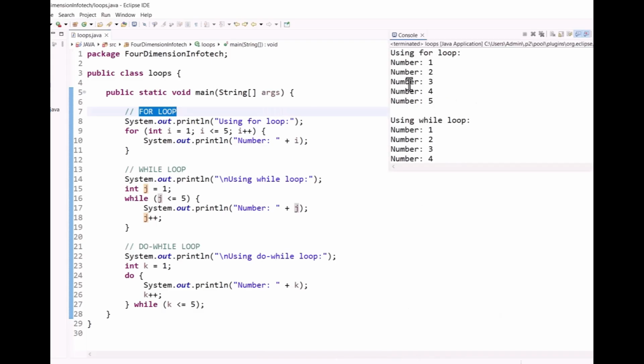For the for loop, the output is 1, 2, 3, 4, 5. Using the while loop, I got the output 1, 2, 3, 4, 5. By using the do while loop, the output is also 1, 2, 3, 4, 5.